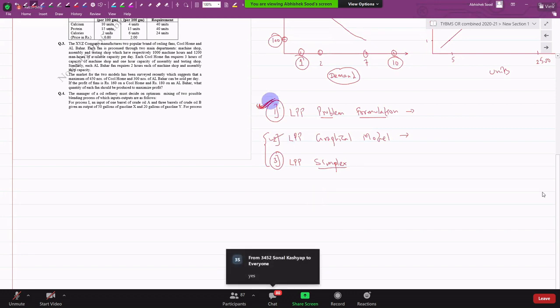So tell me, you don't know how to formulate a problem and you jump on to solve it. Is it possible? So which is the most important chapter in these three? In this unit, which is the most important chapter? The one we are starting today.